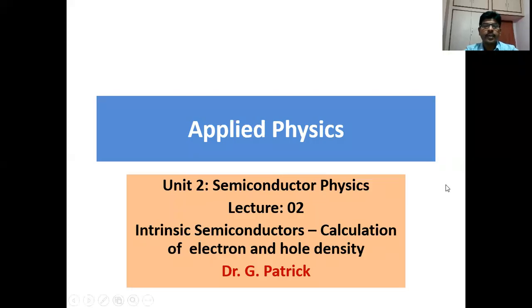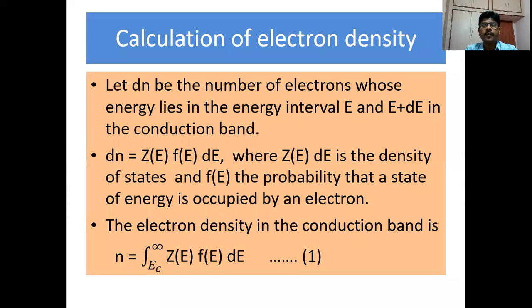In this lecture, we are going to study the calculation of electron and hole density in an intrinsic semiconductor. This is lecture 2 of unit 2, semiconductor physics. First, we shall see the calculation of electron density in the conduction band.